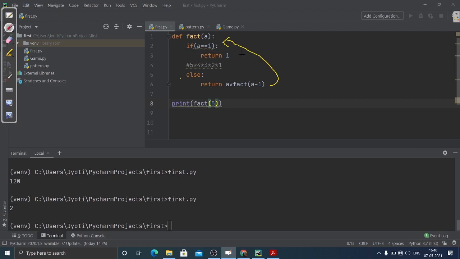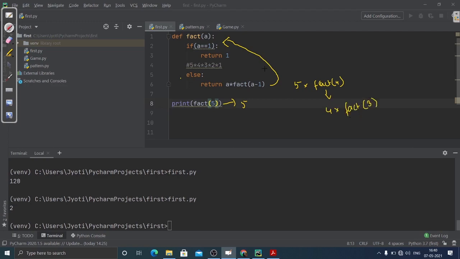So now what will happen? Suppose I take it as 5. First it checks if 5 is equal to 1. No. Then else, here it becomes 5 into factorial of 4. Now we have factorial of 4, and the value of a is updated to 4. Now if 4 is equal to 1, no, then else, again this factorial will break and become 4 into factorial of 3.